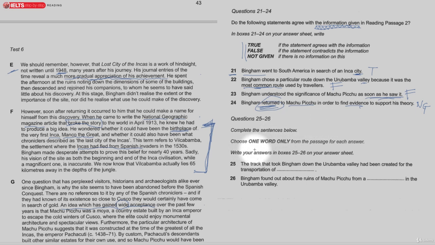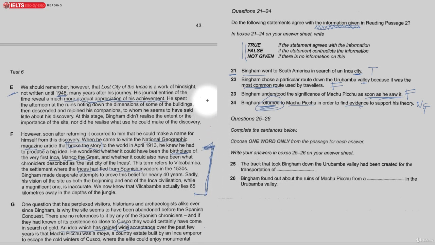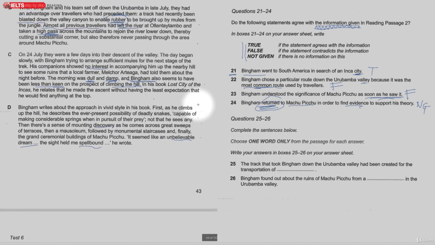Okay, and then choose one word only. For this one here, the track that took Bingham down the valley was created for the transportation of... and we know this, we've highlighted it here, it's to enable the rubber to be brought up by mules. Mules are another way to say donkeys. Okay, so transportation, brought up, and so we know that this is rubber. They must have had rubber trees in the valley down in this area.